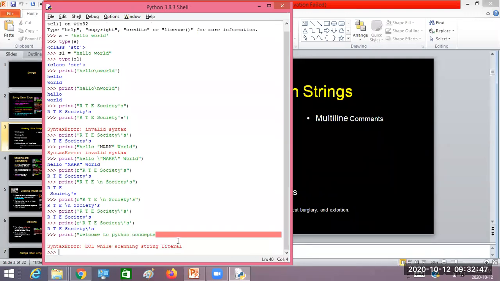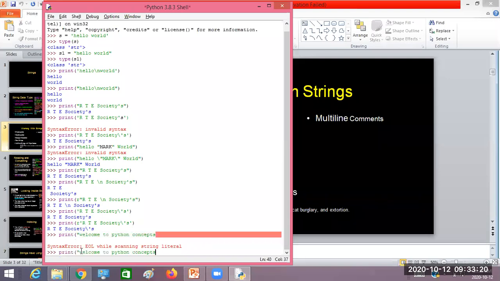Now see here, when I press the enter button immediately after typing "welcome to Python concepts", what happened? Immediately it terminated the print statement, and it is showing the error message "end of line while scanning string literal". That means it didn't find the pairing double quote. It stopped with an error message, so it is not allowing me to type multiple lines in the print function.